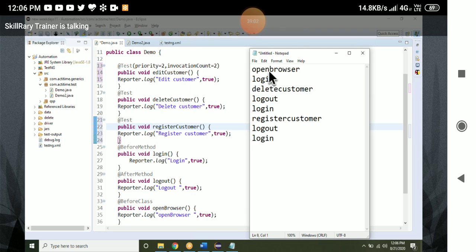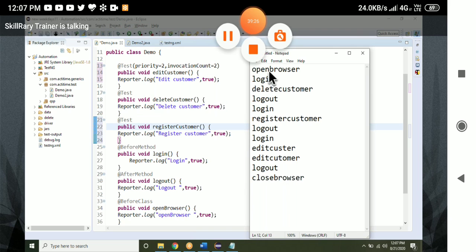Login. Edit customer. Then 2 times edit customer. Okay. 2 times, here also one more time. 2 times edit customer. Okay. Then log out. Then close browser.